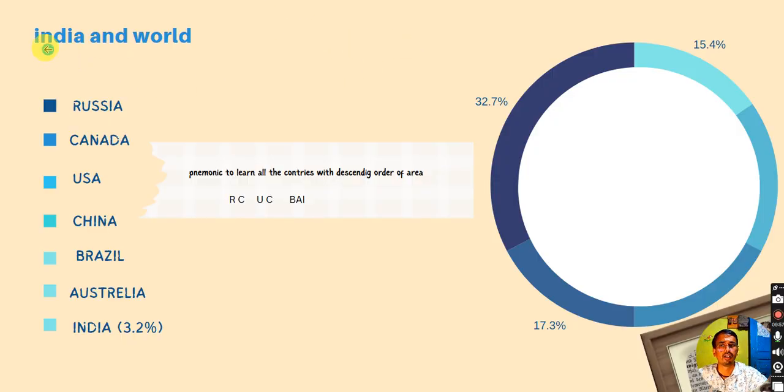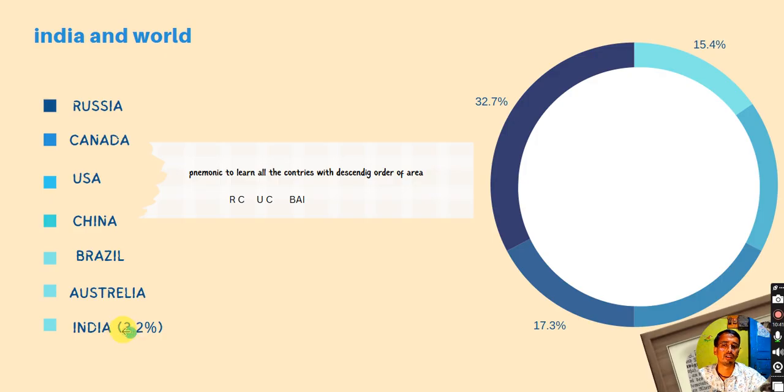Moving ahead, let's now compare our country with the other countries of the world. We are going to look at the geographically topmost countries, area wise. We can see that Russia is the largest country area wise, followed by Canada, USA, China, Brazil, Australia, and India. Russia accounts for 17% of the entire globe, Canada 9%, USA 9%, China 9%, Brazil roughly 8%, Australia approximately 8%, and India 3.2%.